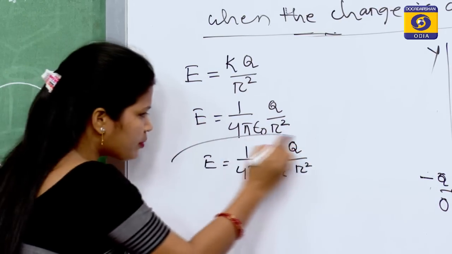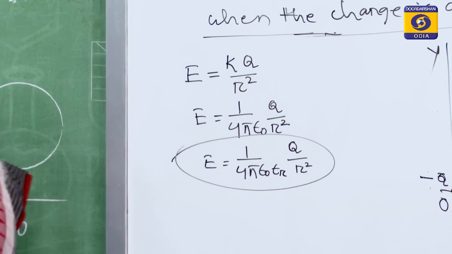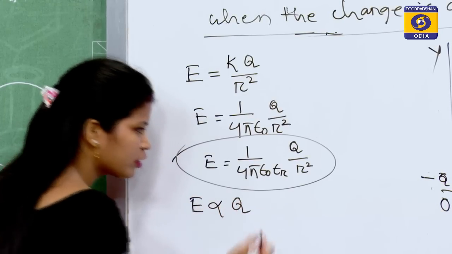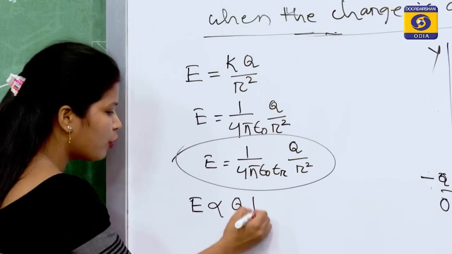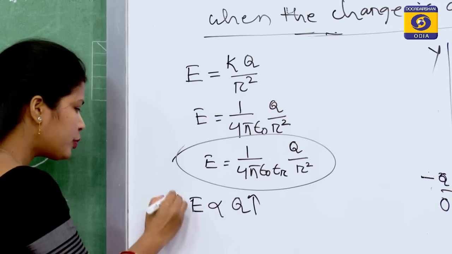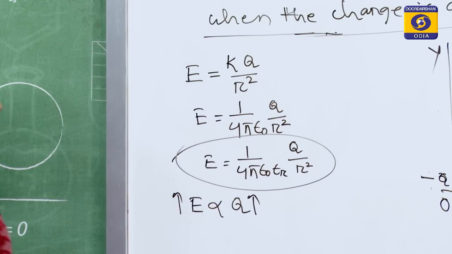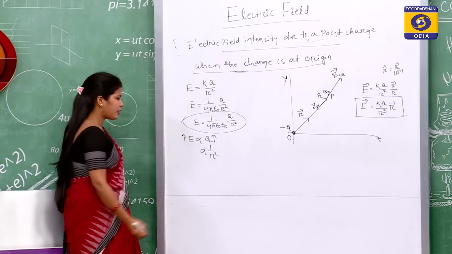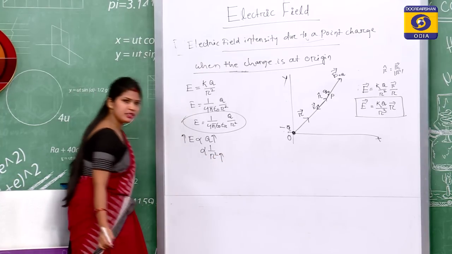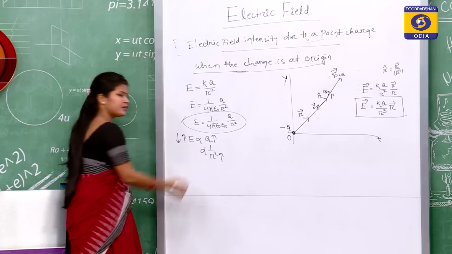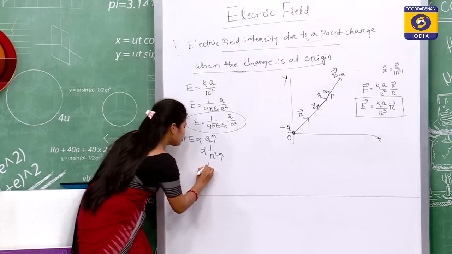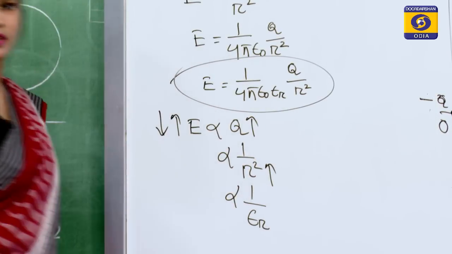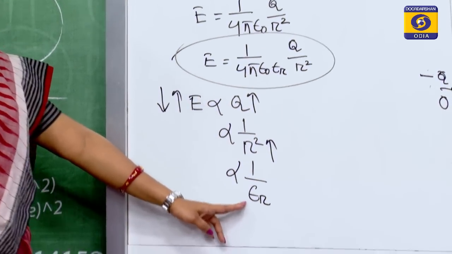So, what do you observe from this formula? That electric field is proportional to q, that means more will be the charge, more will be the electric field, and inversely proportional to r square, that means more will be the distance, less will be the field, and also inversely proportional to epsilon r, that is permittivity in the medium.